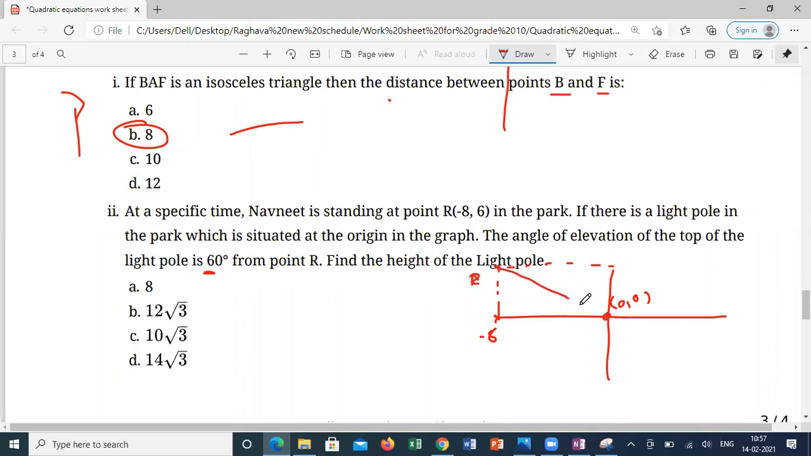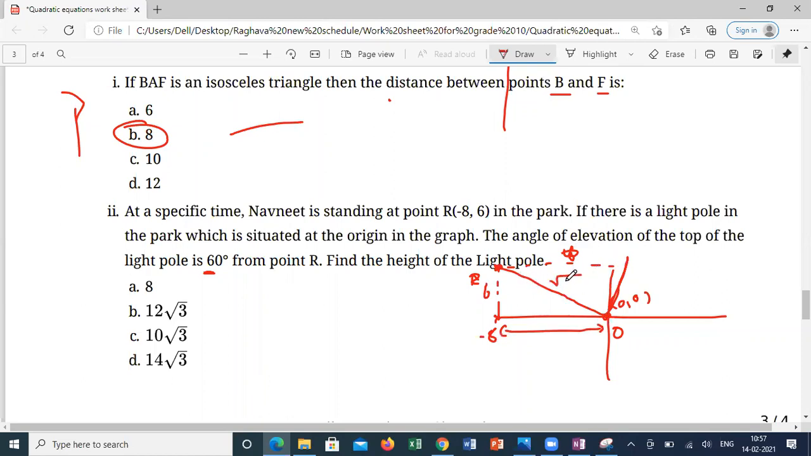So this is the distance from the position where he is standing, and the pole is like this, perpendicular to this graph. So find the height of the light pole. How to calculate this one? This is the OR distance you have to calculate. What is the OR distance first? OR distance, how to calculate? This is 6 and this width is 8.